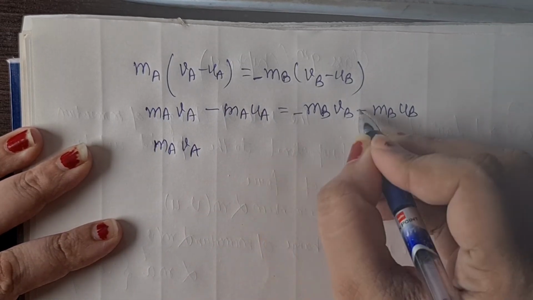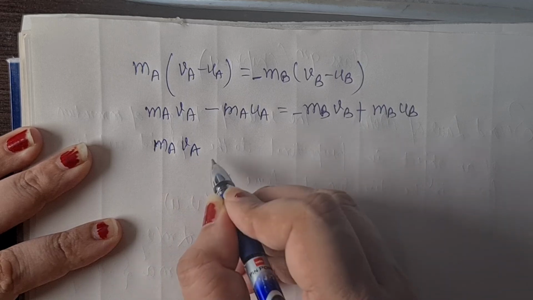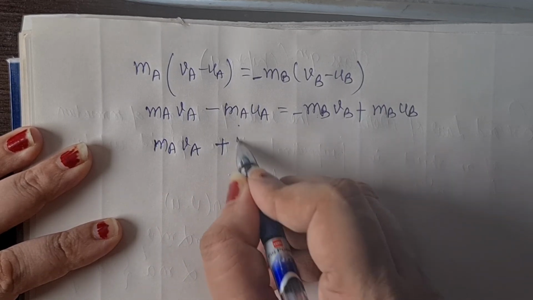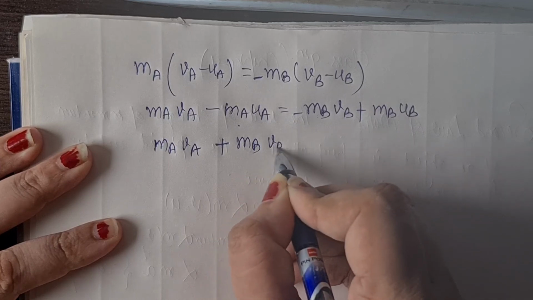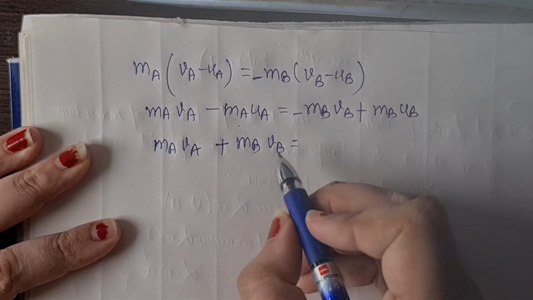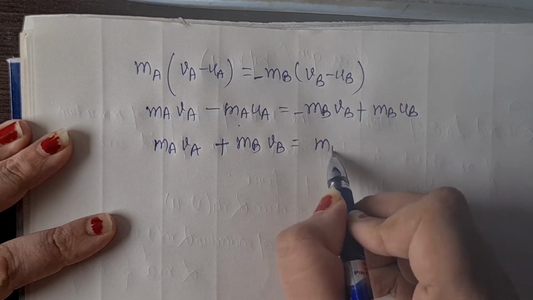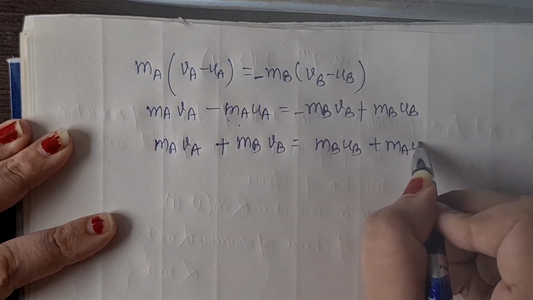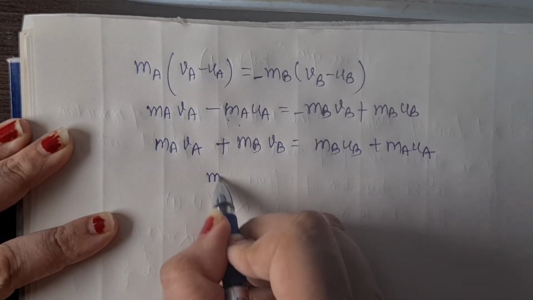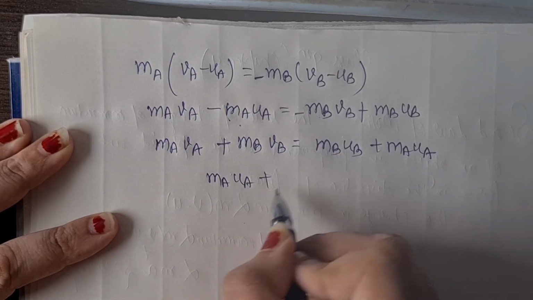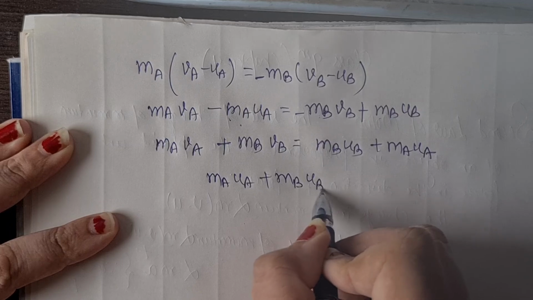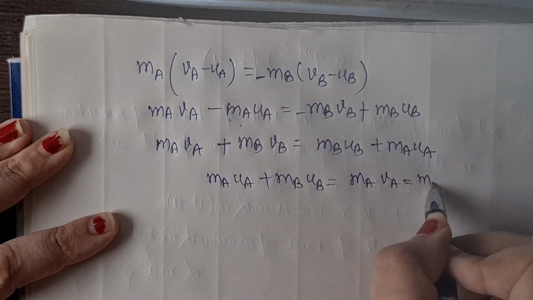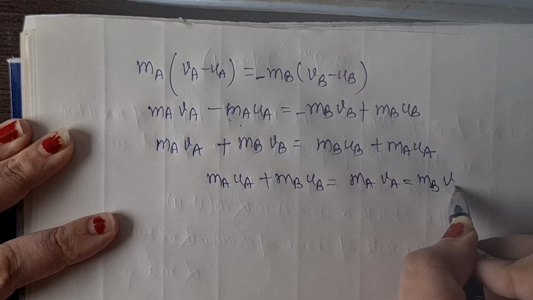So MA VA plus MB VB, because ये माइनस साइन जब लेफ्ट साइड में होगा तो प्लस हो जाएगा, because signs are interchanged, minus to plus, plus to minus, and this one is MB UB and this one is MA UA. अब इसको हम रीअरेंज कर लेंगे तो MA UA plus MB UB is equal to MA VA plus MB VB.